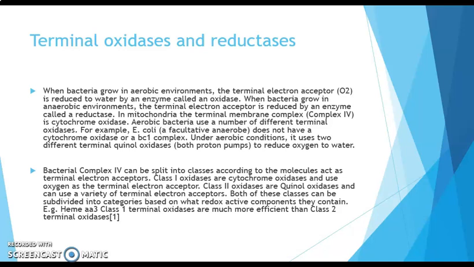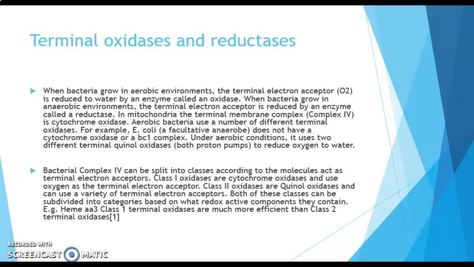So, coming to the last portion, that is terminal oxidases and reductases. When bacteria are growing in an aerobic environment, the terminal acceptor is oxygen and it is reduced to water with the help of the enzyme called oxidase. When the bacteria grow in an anaerobic environment, what happens?